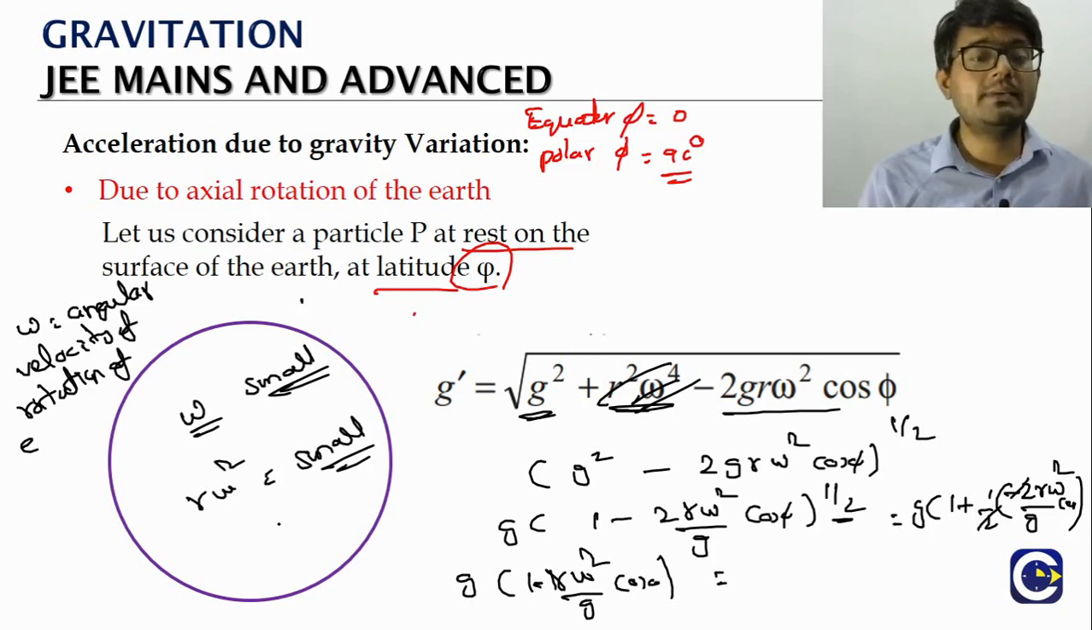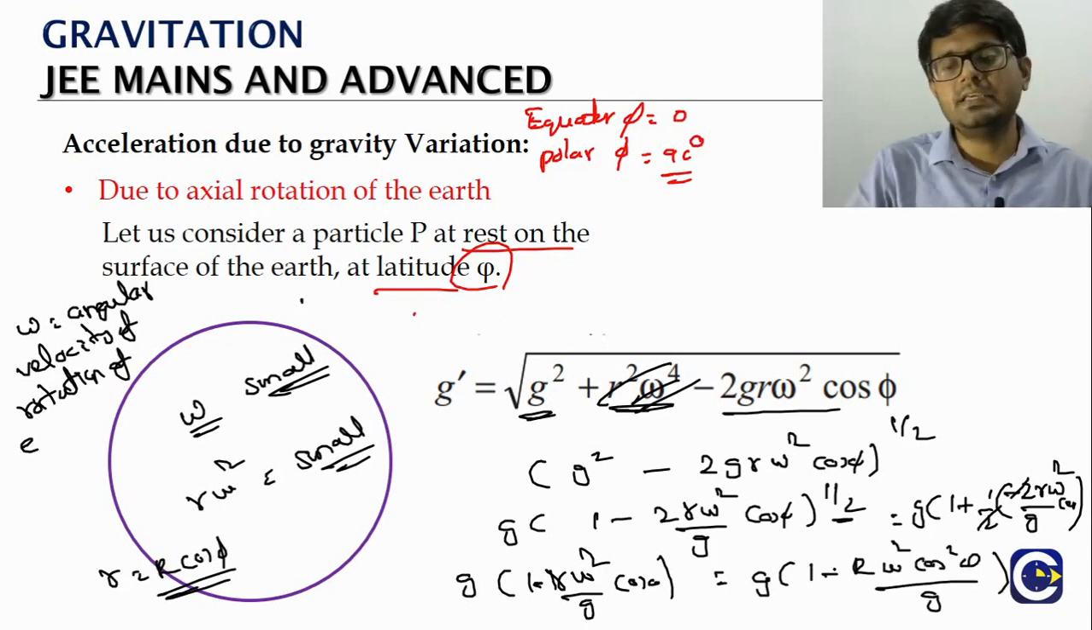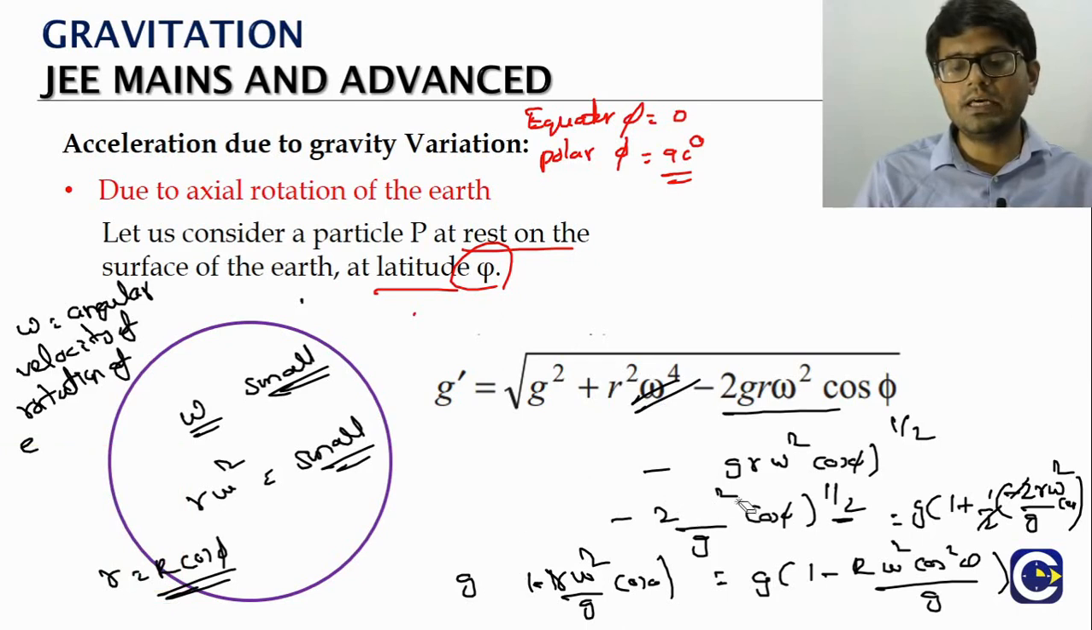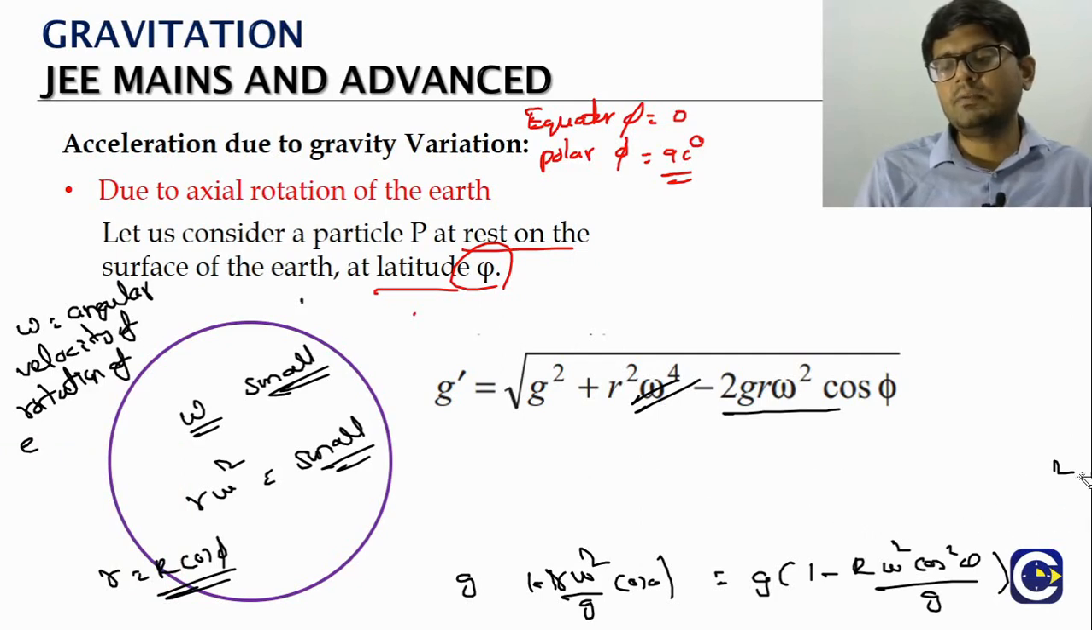So what is small r, by the way? Small r, we have already seen, is capital R into cos phi. So substituting it, we will have g into 1 minus capital R omega square cos square phi by g. We will multiply g inside. So the final answer, I will just write it. In our detailed video you can look at how the result comes. The idea here is just to understand how the final formula comes. The final simplified formula is what we will be using in most cases.